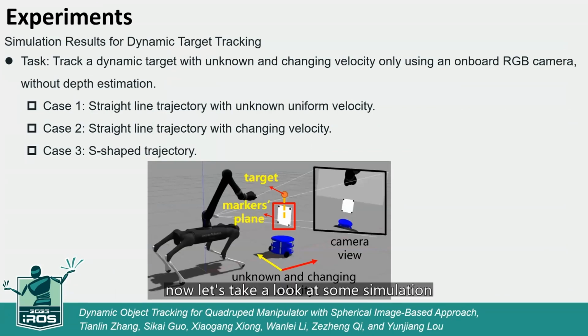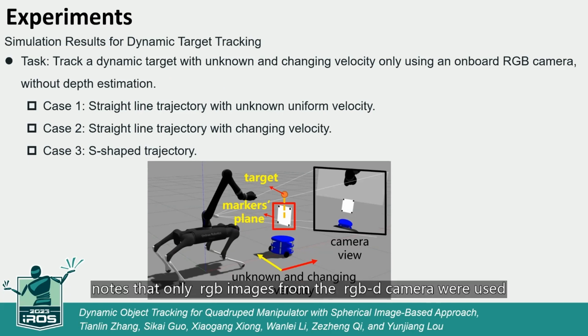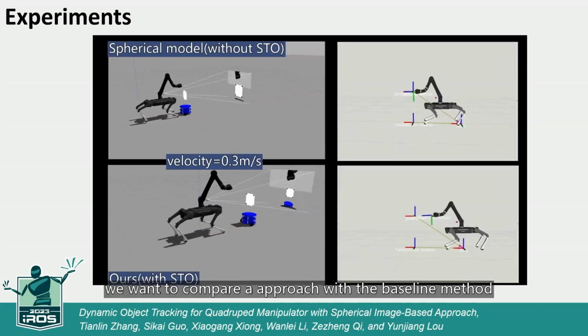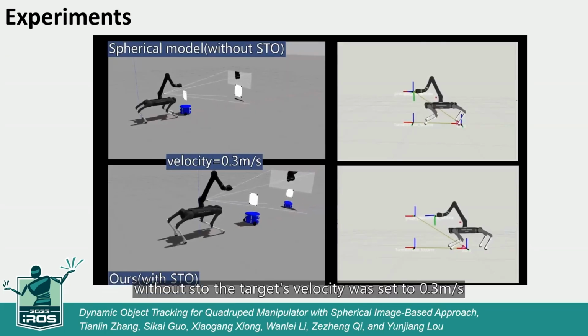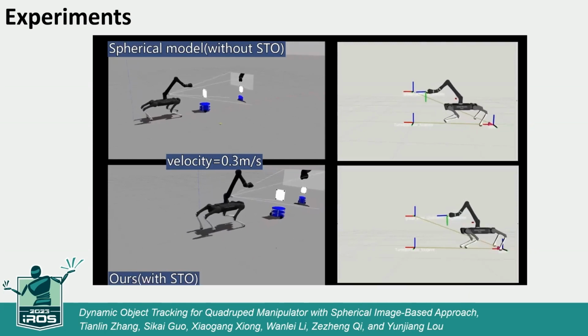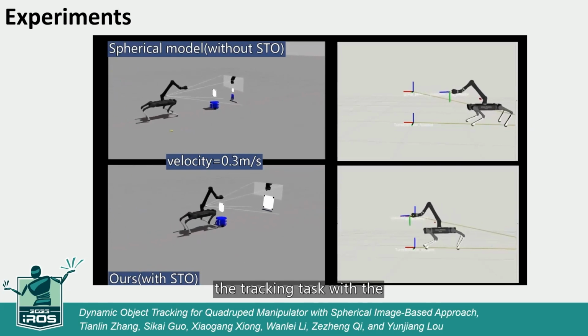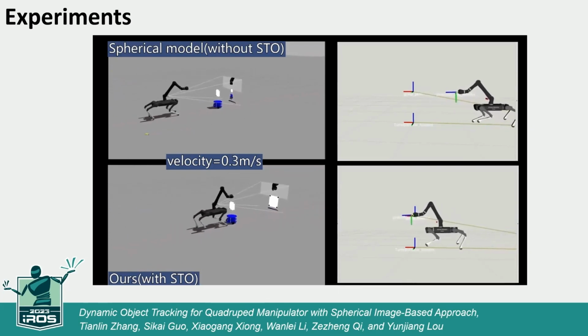Now let's take a look at some simulation results, where we compare our proposed approach with other methods as the baseline. The experiments were conducted on a quadruped manipulator consisting of an AlienGo, a 6DoF Kinova Gen 2 manipulator, and a D435i RGBD camera. Note that only the RGB images from the RGBD camera were used. We want to compare our approach with the baseline method, a spherical model without STO. The target's velocity was set as 0.3 meters per sec. From the videos, only our approach successfully completes the tracking task with the help of STO.